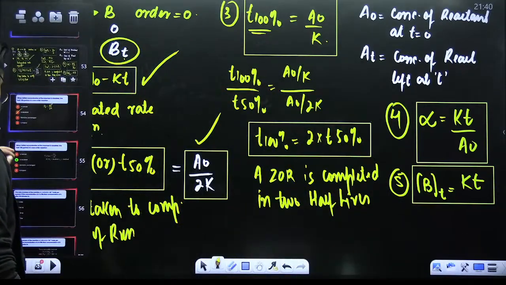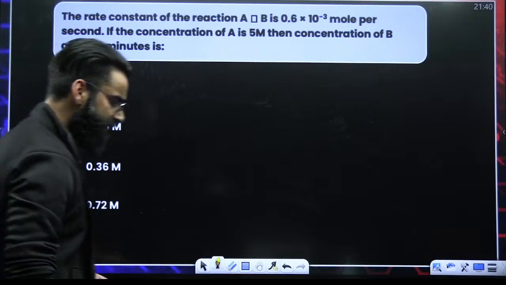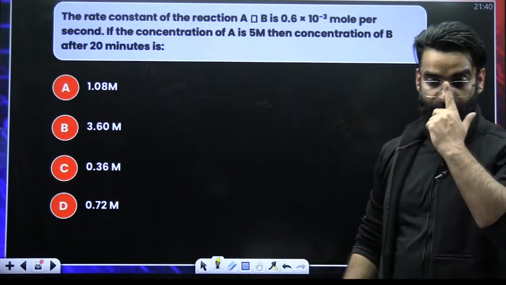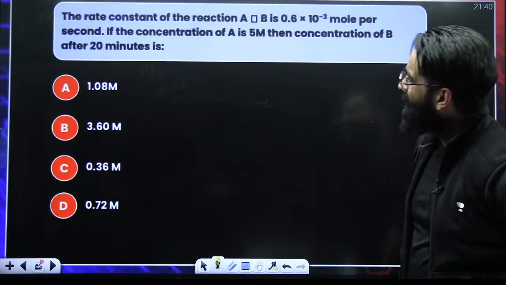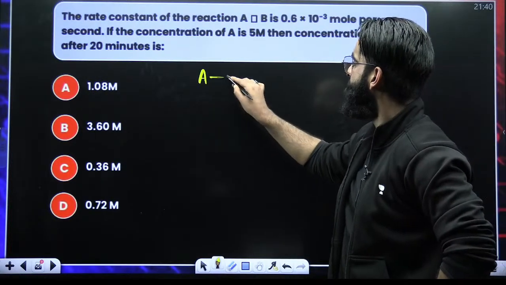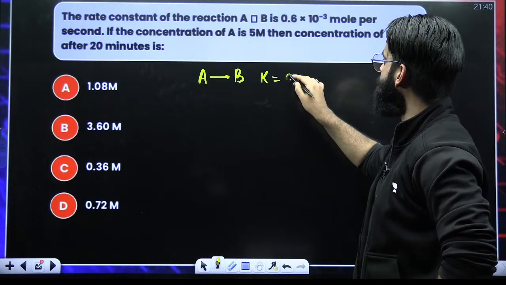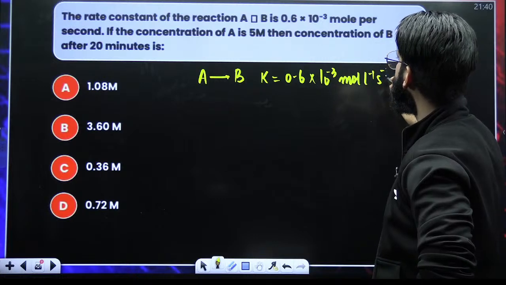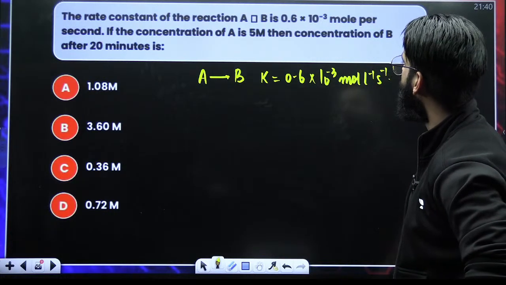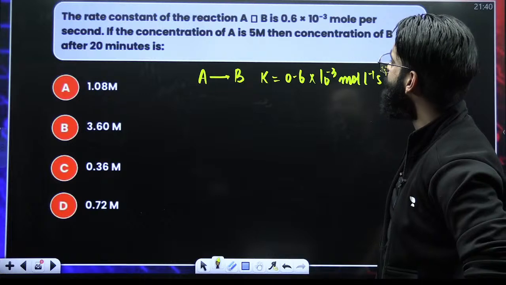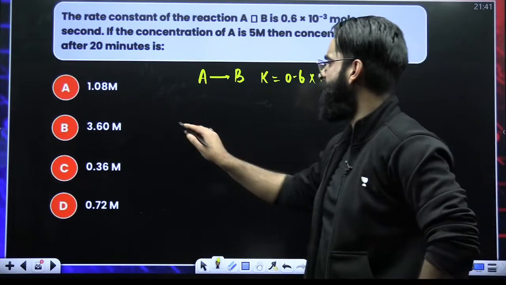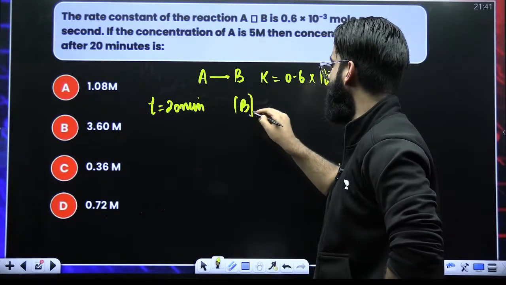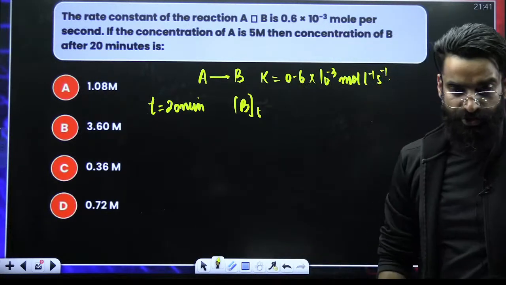And there was a question which was asked long back on the same thing. This was the question. The rate constant of the reaction A gives B is equal to 0.6 into 10 raised power minus 3 moles liter inverse second inverse. If the concentration of A is 5 molar, then what is the concentration of B after 20 minutes? After 20 minutes, I have to check the concentration of B.